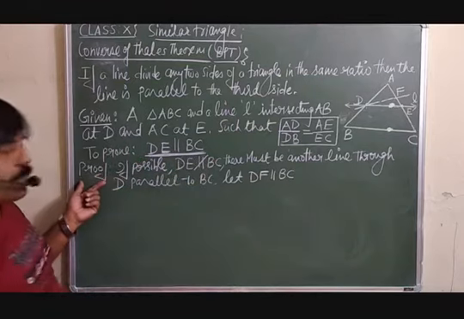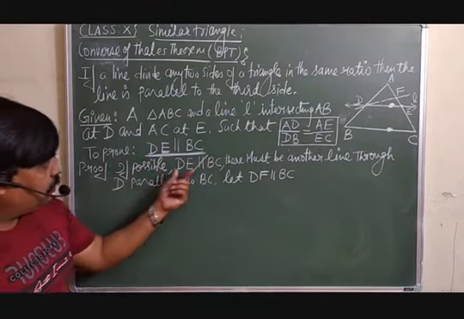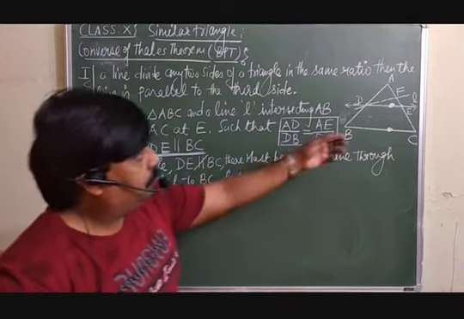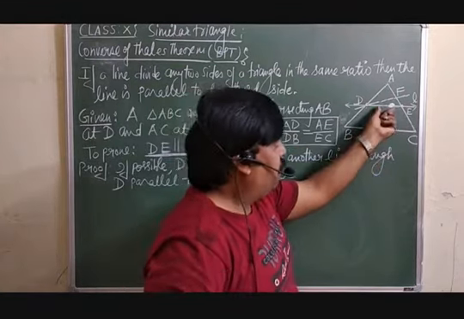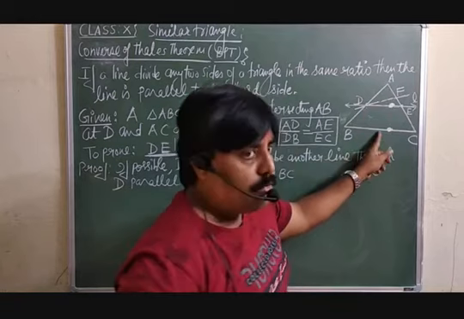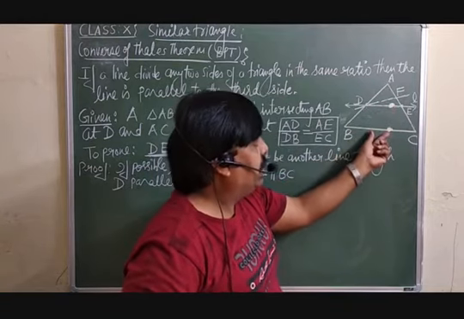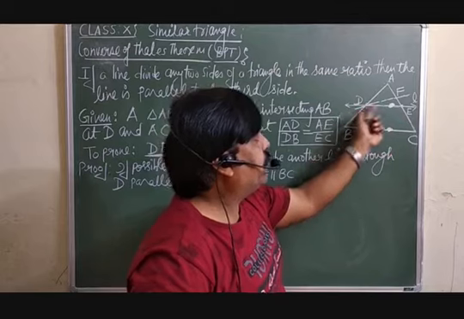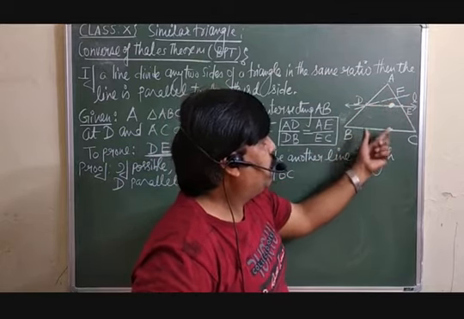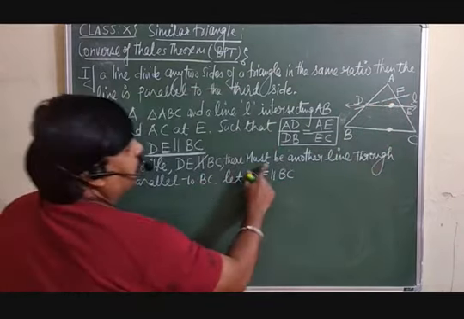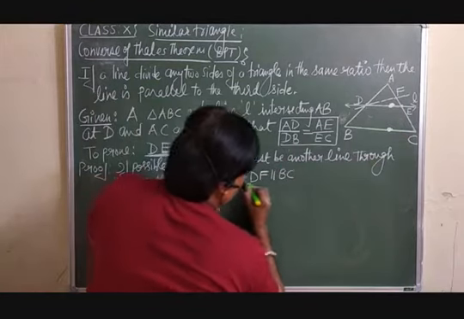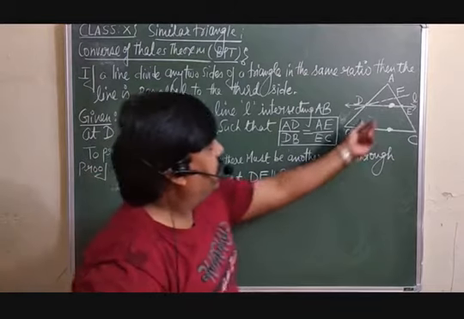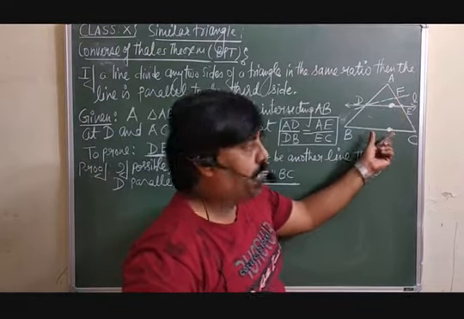Now this is the important point. If possible, suppose DE is not parallel to BC. If this side DE is not parallel to BC, it means we can draw another line which is parallel to BC. So there must be another line through D parallel to BC, let it be DF. This is what we assumed. Then the line DF is parallel to BC.